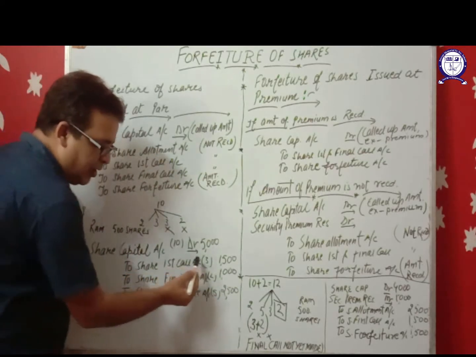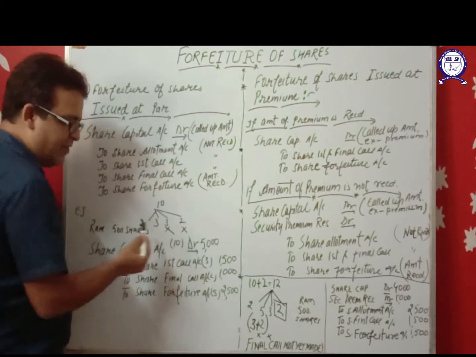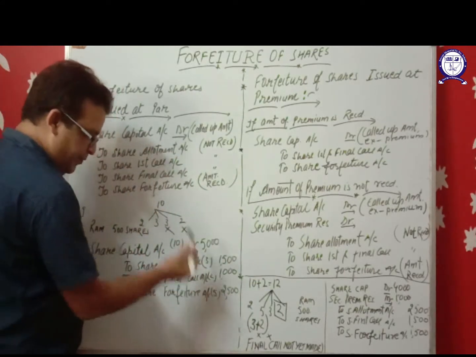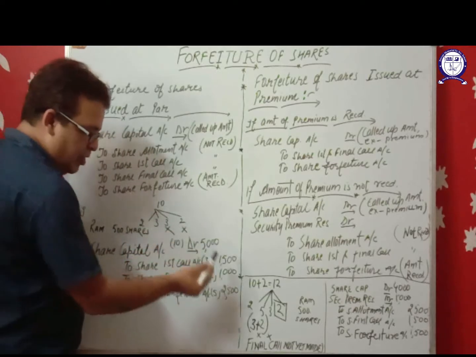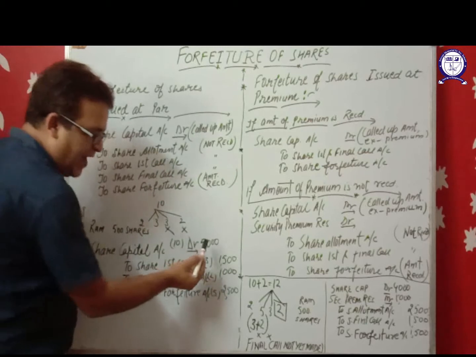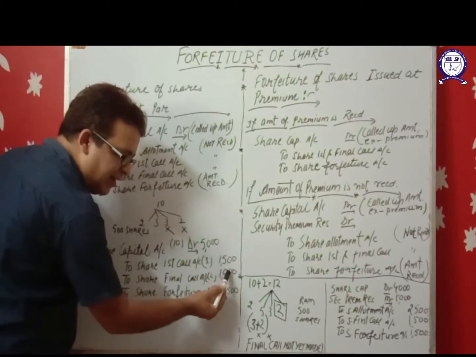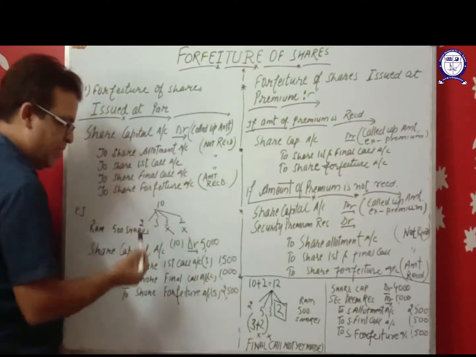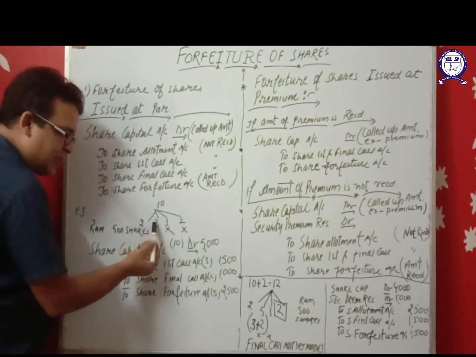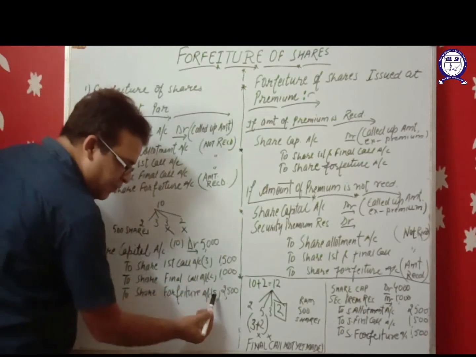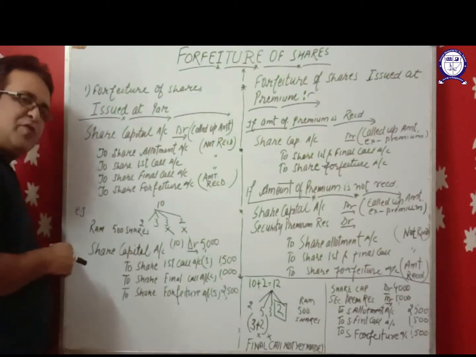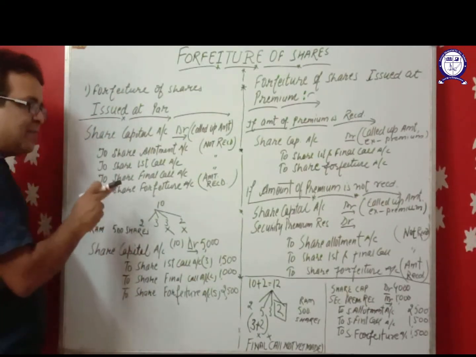To share first call, 3 per share, 500 into 3, 1500. To share final call, 500 shares into 2, 1000. And to share forfeiture, 5,000 minus 2,500, that is 2,500. These 2 installments we have received, application and allotment, 2 plus 3, 5. So in forfeiture, rupees 5 will be credited. So this is the entry of forfeiture of shares if shares are issued at par.